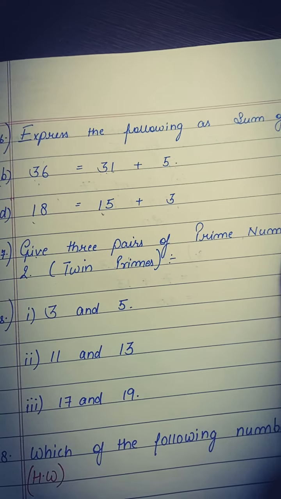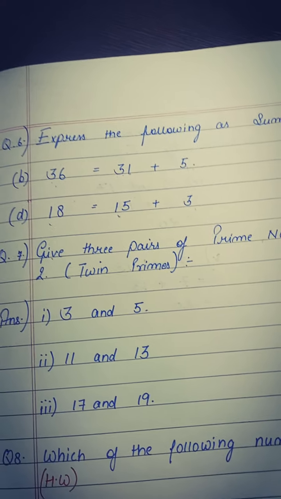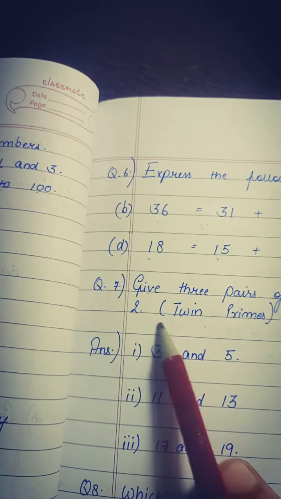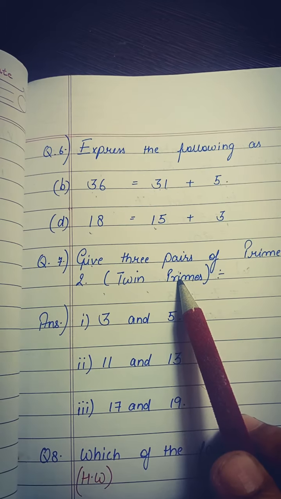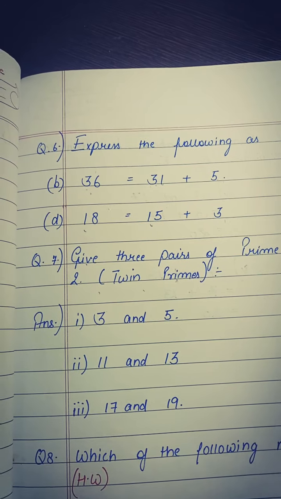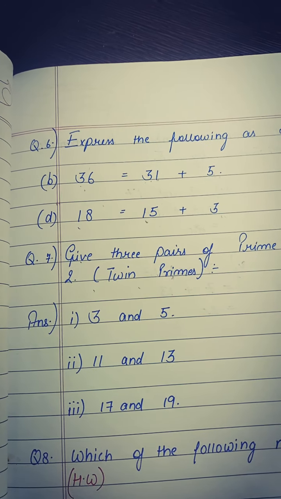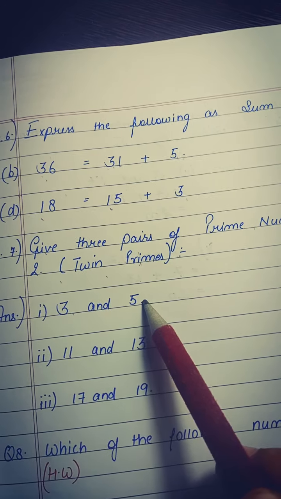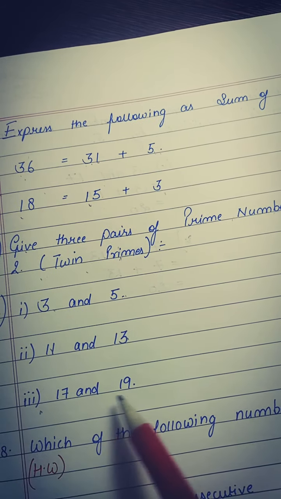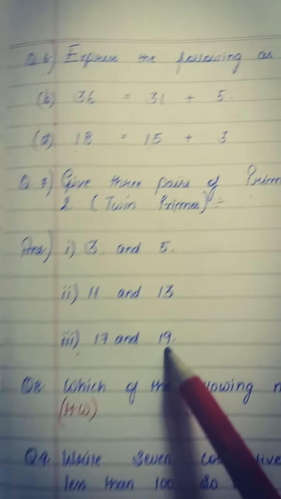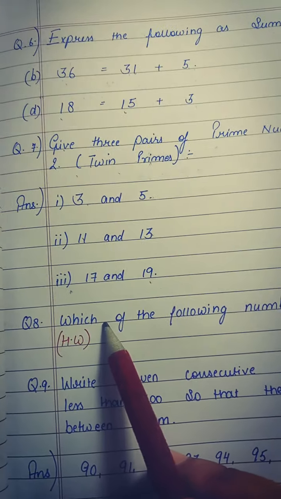Give 3 pairs of prime numbers whose difference is 2. That is, the pair of twin primes has been asked. The numbers should be prime and they should have a gap of 2 between them. So 3 and 5, 11 and 13, 17 and 19. Okay. Question number 8 is homework for you.